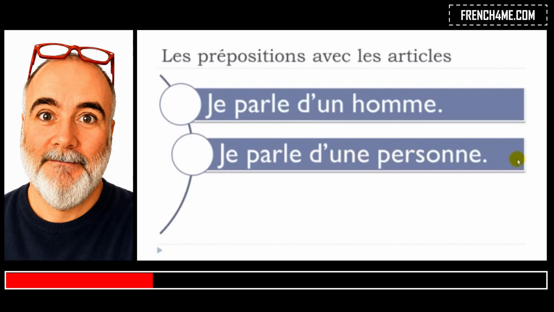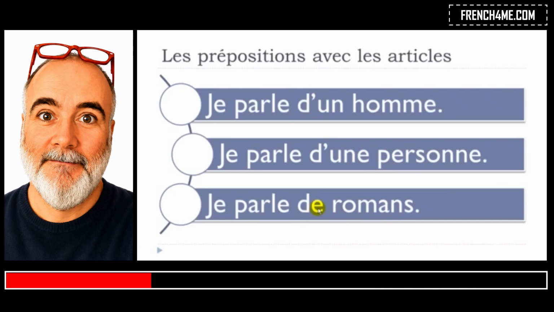All right. The tricky thing is when you want to combine "de" and "des". Just because we think that it would sound strange to have this "de des romans". Okay, so the thing that will disappear will be the article. That's the reason why we get this "je parle de romans".